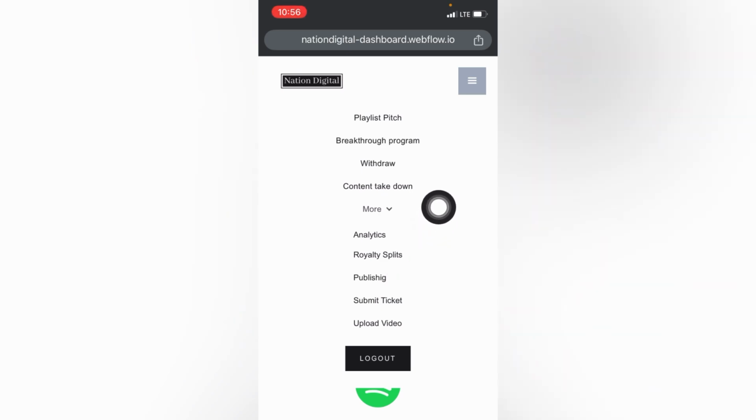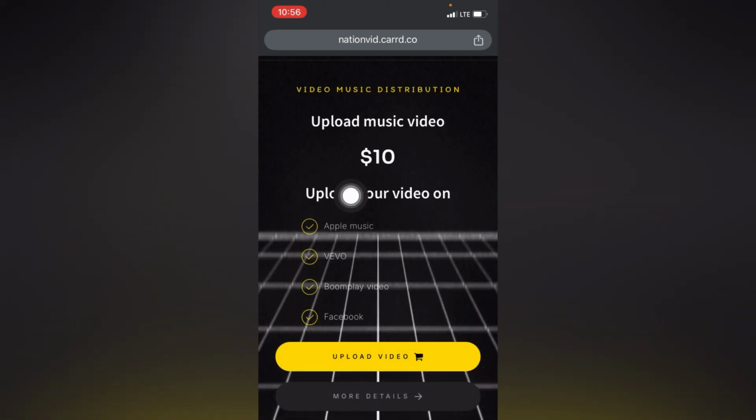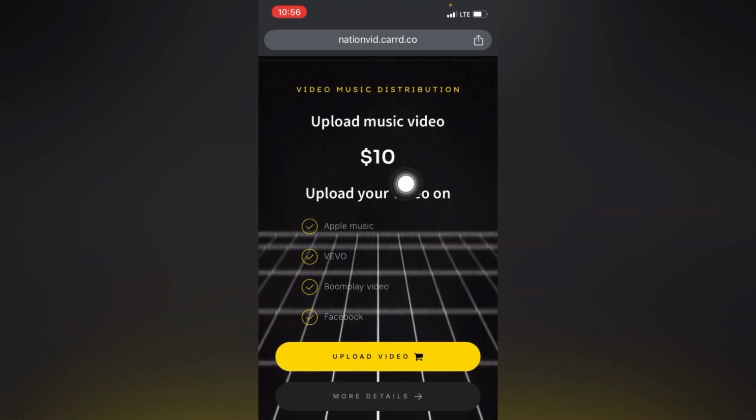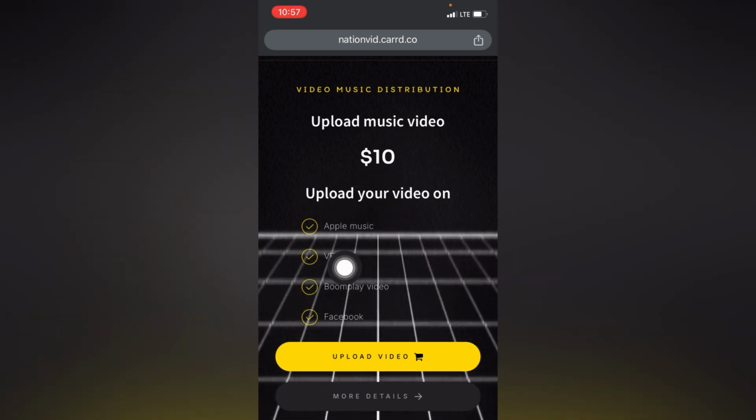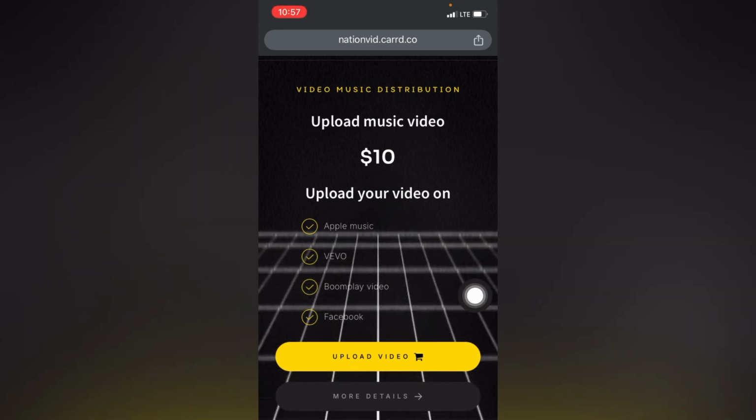Also, one thing I love about Nation Digital Distribution is that you can distribute music videos to Vivo, Apple Music Video, Tidal Video, and all of that. So what you need to do is just click on upload music video right here. It's going to take you to this page. You only need to pay just $10 to upload your music video to Apple Music, Vivo, Boomplay Video, Facebook, and all of that, basically.